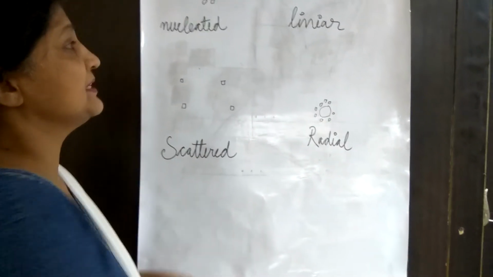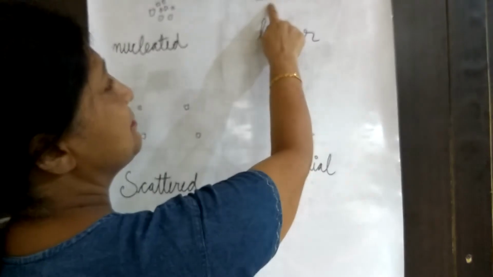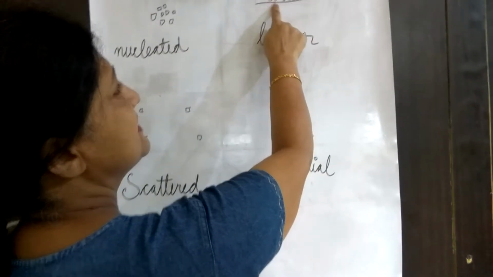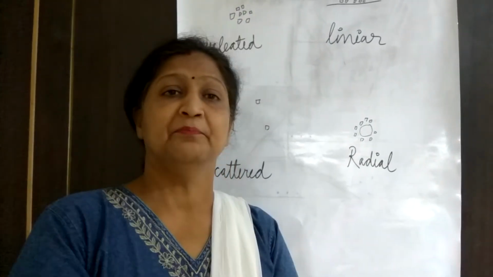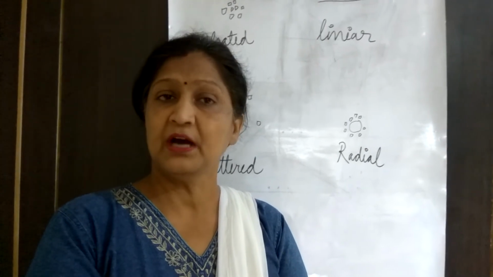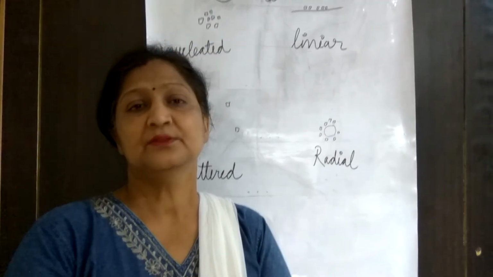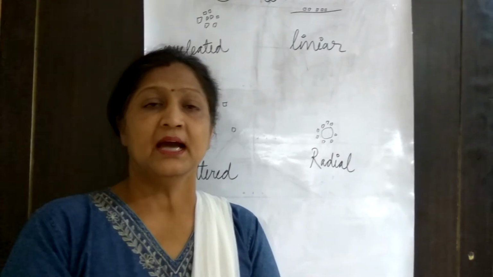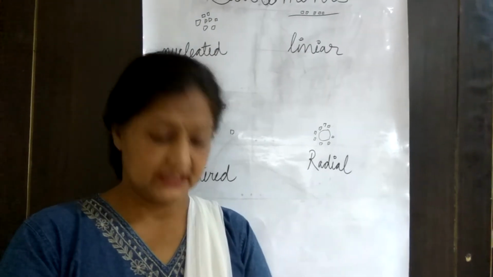Now the next type of settlement is linear settlement. As is clear from the name, it appears in a line, in one line. Most of the houses, if you see, are constructed at the bank of a river or at the side of the roads. When the houses are constructed in one line, it is known as a linear settlement.